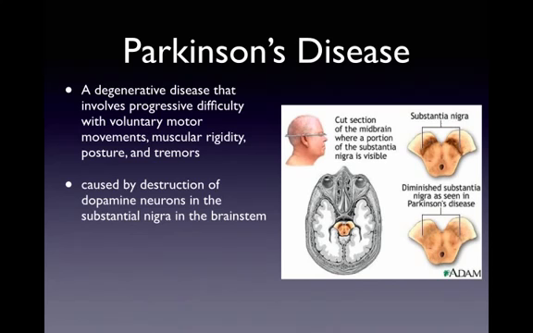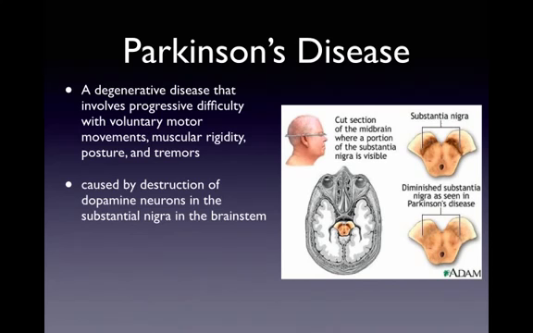The substantia nigra is closely connected with the basal ganglia in the cerebral hemispheres, and they're extremely important in voluntary movement. When the neurons that are involved in that communication, the dopamine neurons, are destroyed, then communication between the brainstem and the part of the brain that's involved in movement is disrupted. And that's why individuals with Parkinson's have those tremors and difficulty with motor movement.